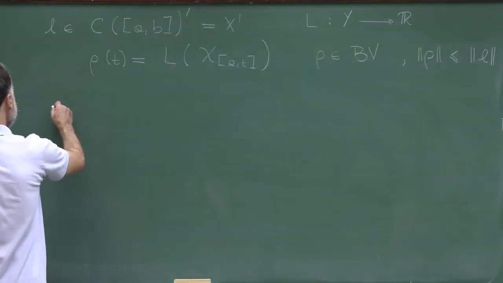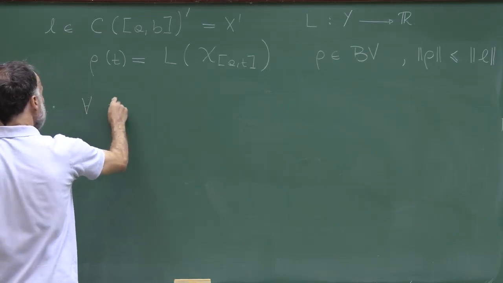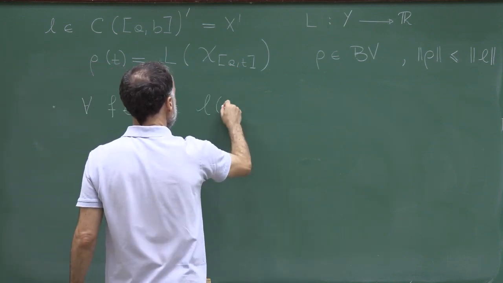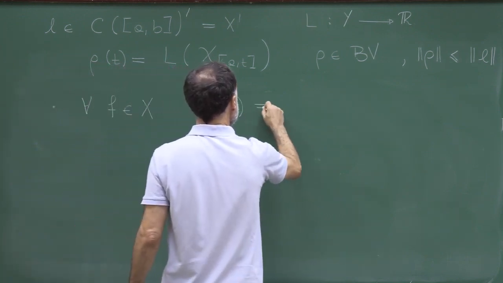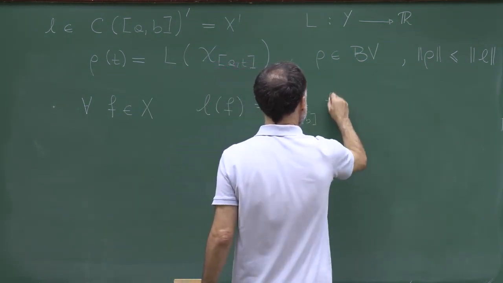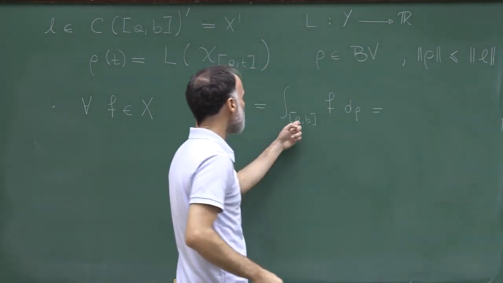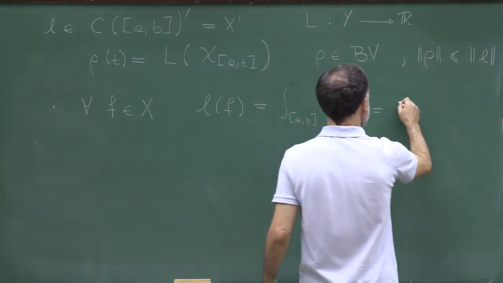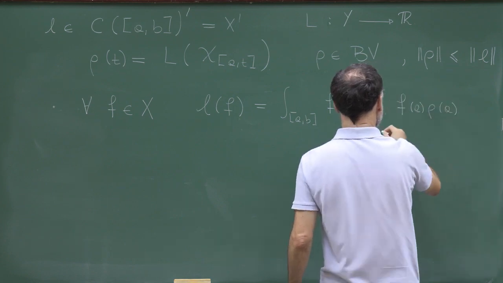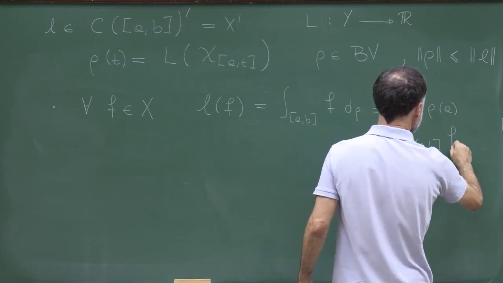So we proved in the previous take that for any continuous function f, L of f is equal to the integral from a to b of f d rho. And again, let me insist on the fact that we're taking a, so if you wish, this is f of a times rho of a plus the integral from a to b of f d rho.